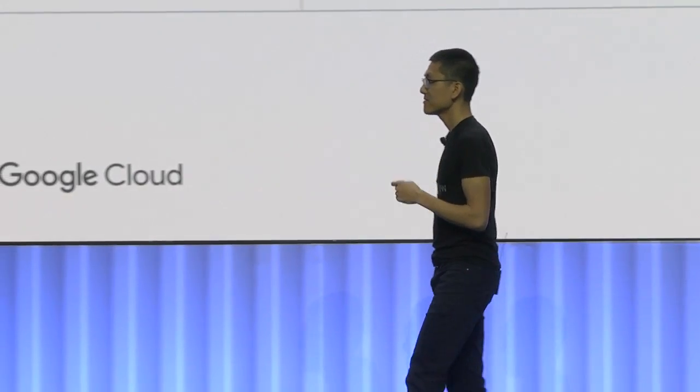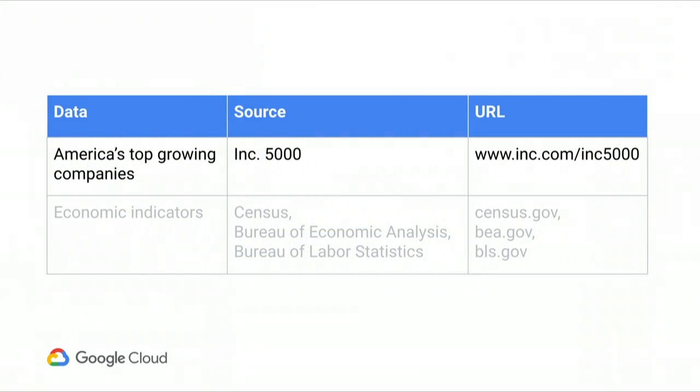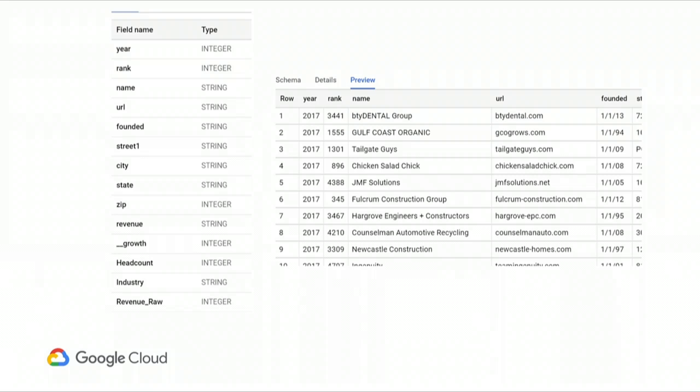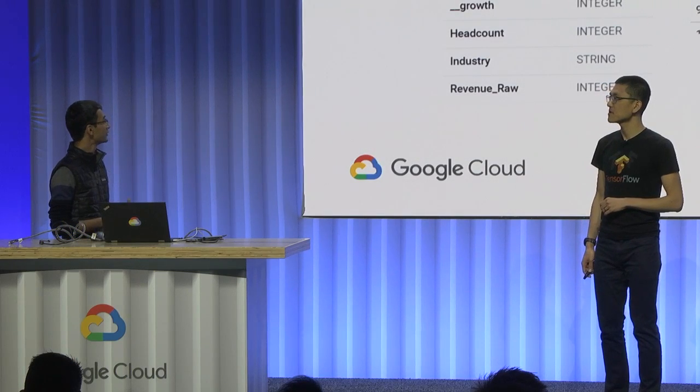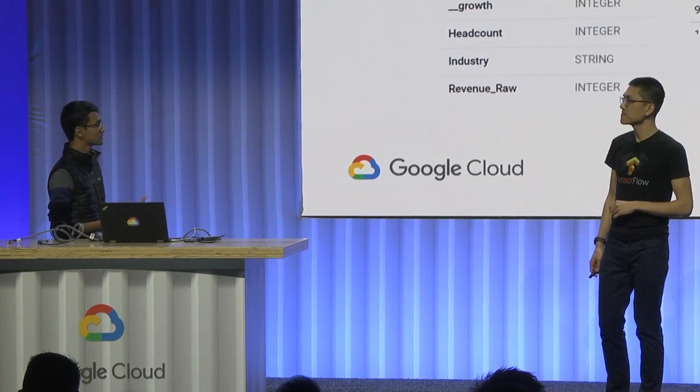All right, cool. So this is the data set we started with. That's right. We used the Inc. 5000 data set of America's top growing companies, where there was data available for the top 5,000 companies that had the highest growth rate over 3 years. And this is what the data kind of looks like. It had information on the year the company was founded, the rank of the company on the growth chart, then the name of the company, which location it was founded in, the state, the revenue amount, and also the growth amount, the industry, and the headcount.